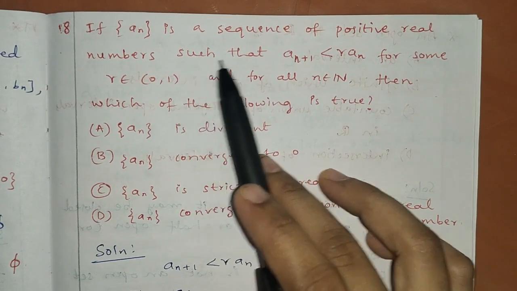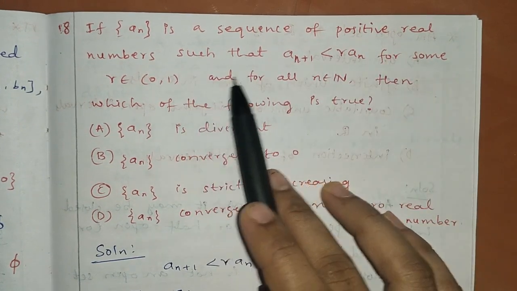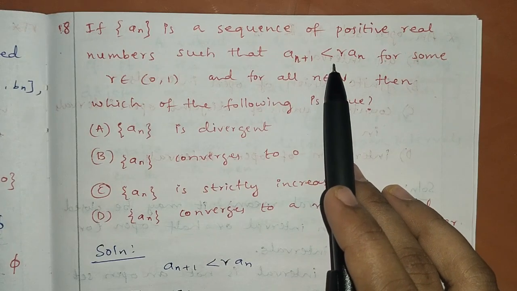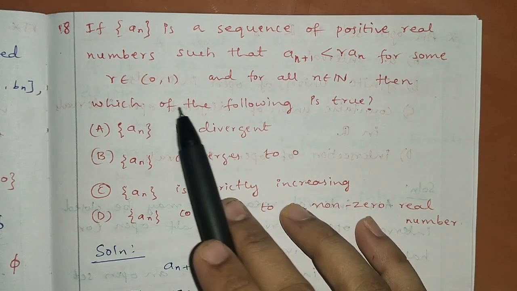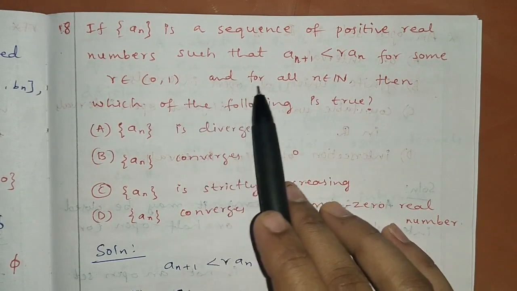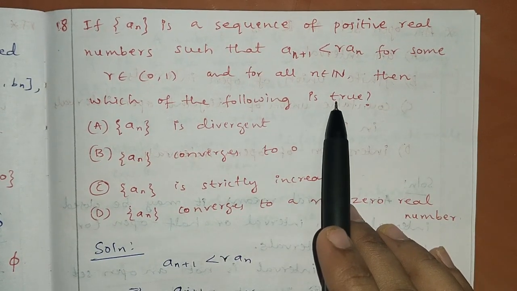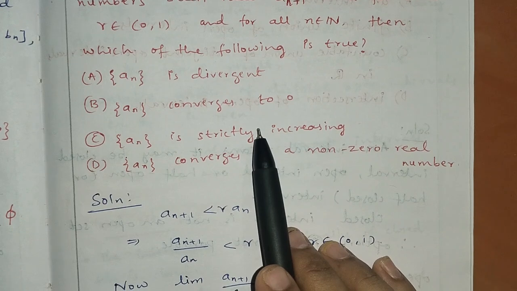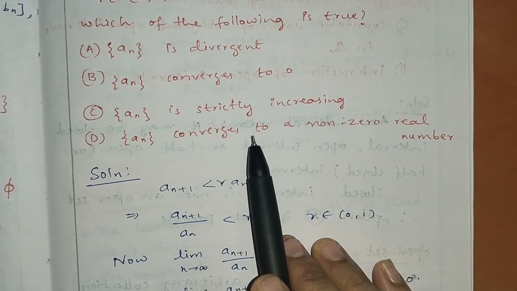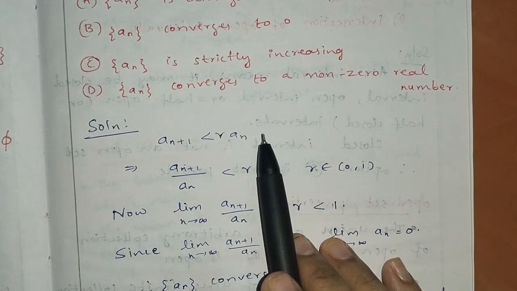If an is a sequence of positive real numbers such that an plus 1 is less than r into an for some r belongs to (0, 1) and for all n belongs to N, then which of the following is true? We have to check whether the sequence is divergent or convergent, and if it is convergent, to which value it converges.